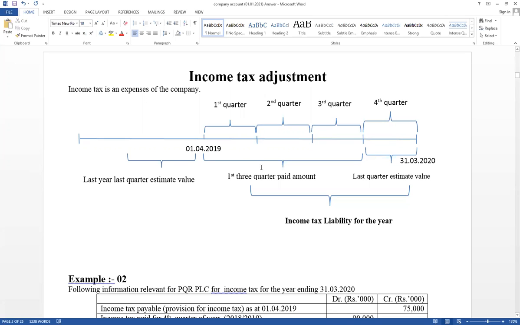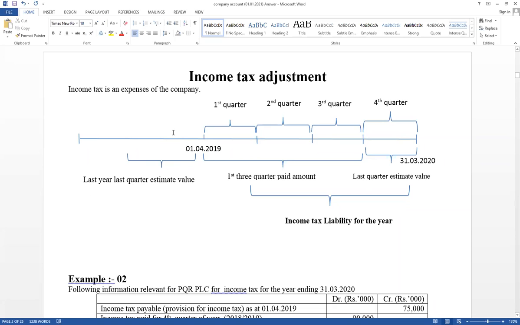Like that, think about previous year. That is what happened last year too. Very important part. Think about this is previous year: first quarter, second quarter, third quarter, fourth quarter. So last time also, first three quarters paid amount plus last quarter estimate value was taken. Think about last year's last quarter estimate value, for which we have to pay this year in the first quarter. What was considered last year is the estimated amount of the last quarter.